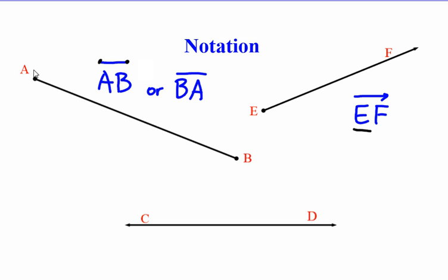Finally, we look at line CD. Line CD could also be called line DC. The order of the letters does not matter. We simply choose 2 letters that are on the line, and then we put the line symbol with the arrows on each end above to indicate that it's a line and not a line segment.